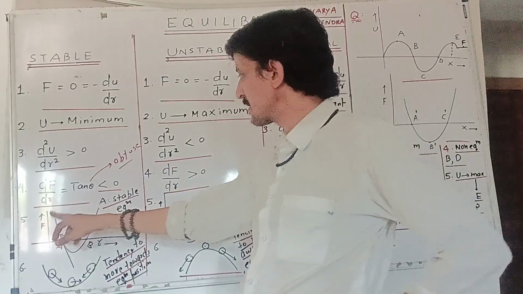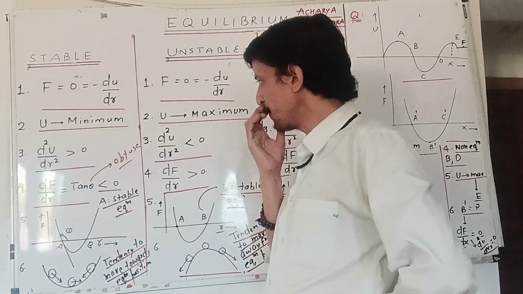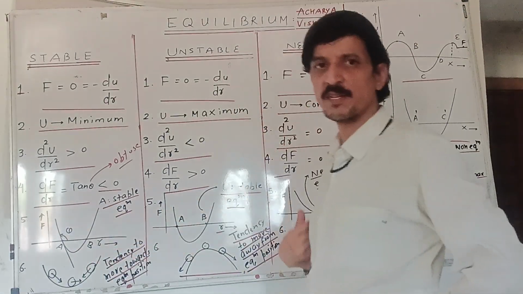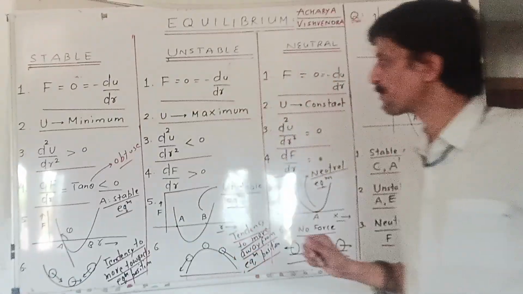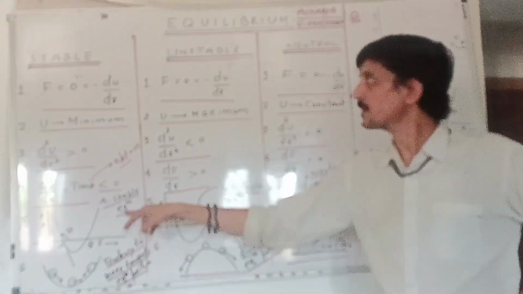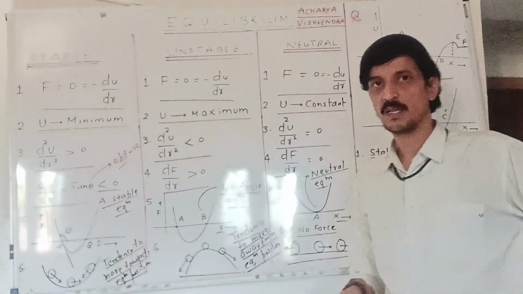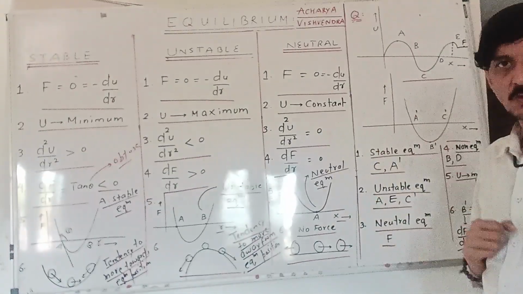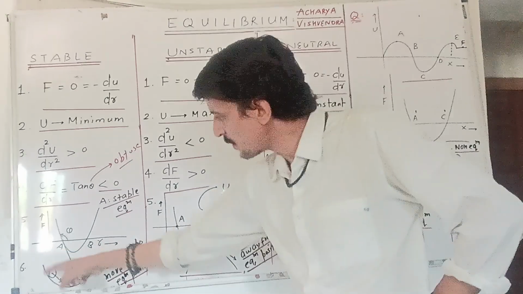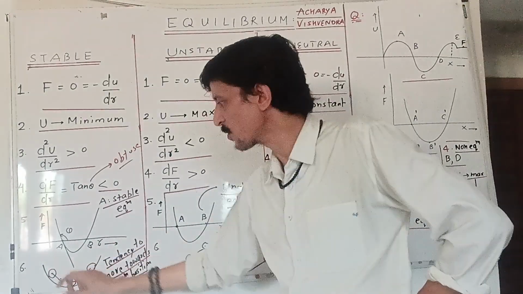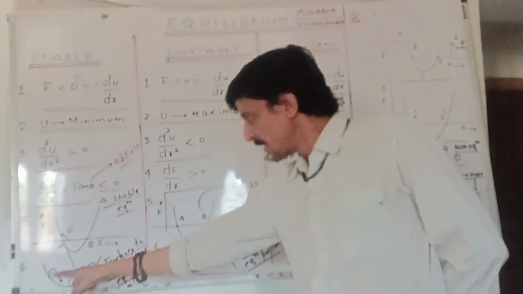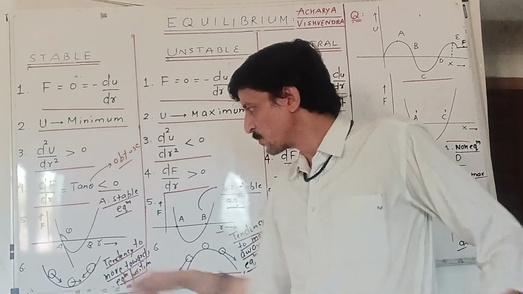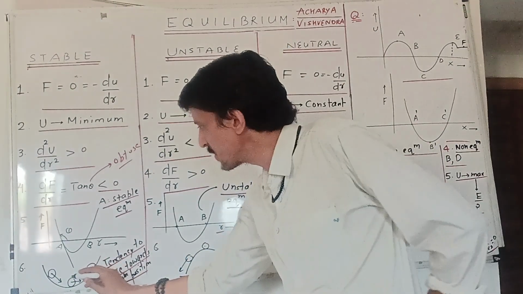From the graphs, you can see that the F-r graph is like shown in the figure. There are two points, point A and point B. At both points, force is zero. At A, theta is obtuse, so it corresponds to a stable equilibrium position. Take the example of a bowl. You put a sphere in it, and if you release it from rest, it will always have a tendency to move towards the equilibrium point.